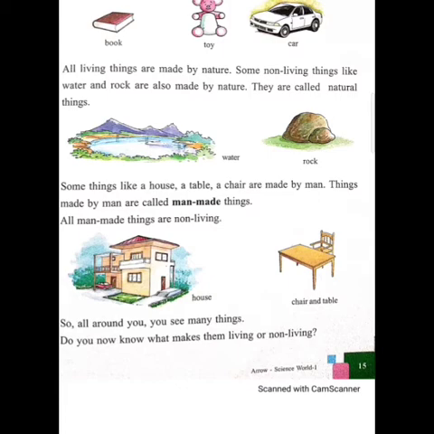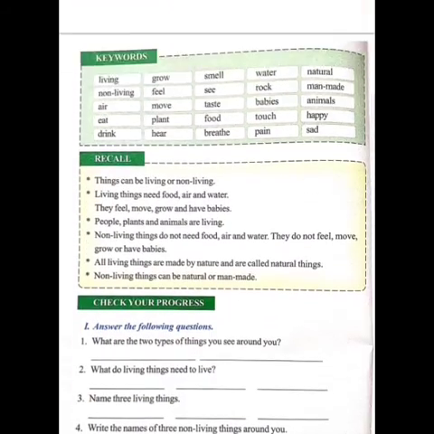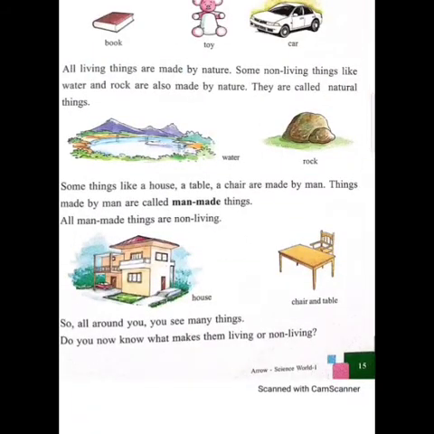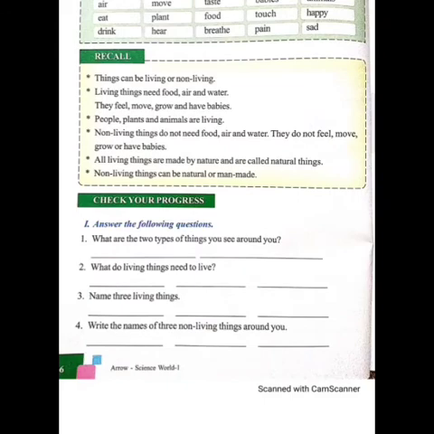So with this, we have completed our first chapter, and now I will be giving you some activities, some tasks for your homework. As sir already told you, you have to make particular copies for particular subjects. So make a copy of science and see this page.